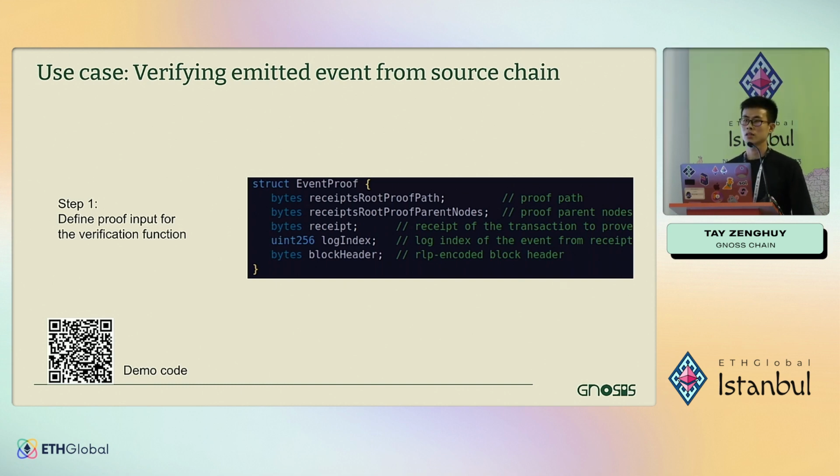You can just call get transaction receipts and also get blocks to fetch all this data, and also the log index in the block regarding the event that you want to prove, and also the block header. This block header is the RLP encoded block header elements like parent hash, state roots and transaction roots. So you can basically recreate the block hash by hashing this block header with keccak256.